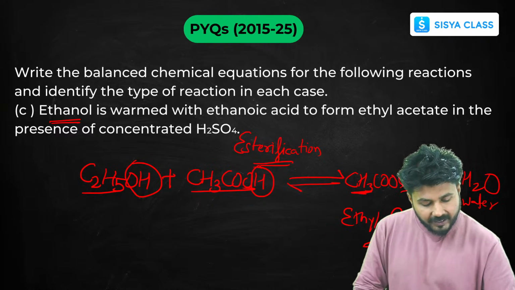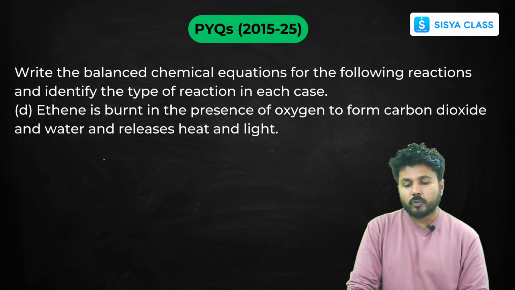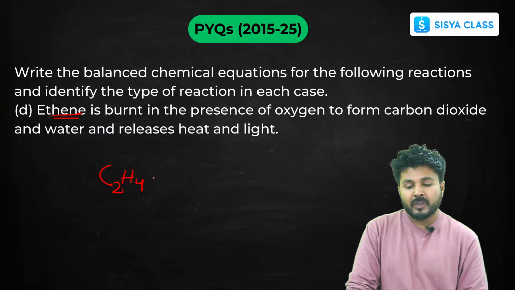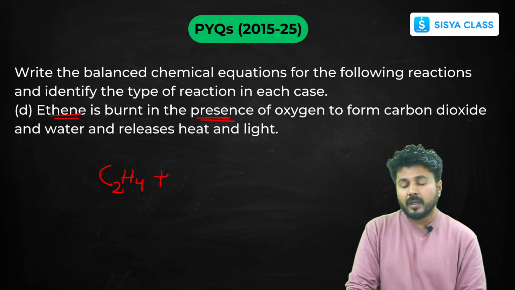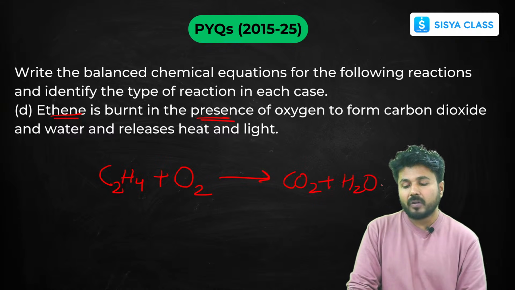Okay, is this reaction clear? I hope it's clear to all of you. Okay. Now next question, ethene. Ethene is a double bond, so it's C2H4. Now it is burned. Whenever it's burned in the presence of oxygen, reaction with oxygen to form carbon dioxide and water, and heat is released.